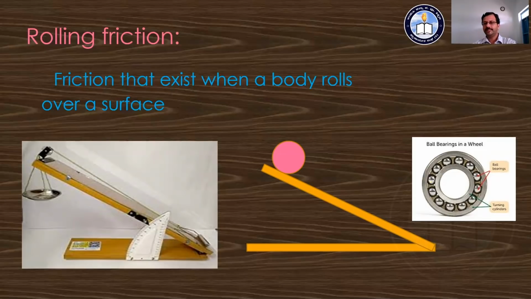At that time, these small balls or spherical objects, which are known as ball bearings, start to roll over the surface. I think you may have seen such ball bearings in a bicycle, normally used for smooth movement of the wheels. In most wheels we observe this kind of bearings, and mechanics normally use them. This is about rolling friction.